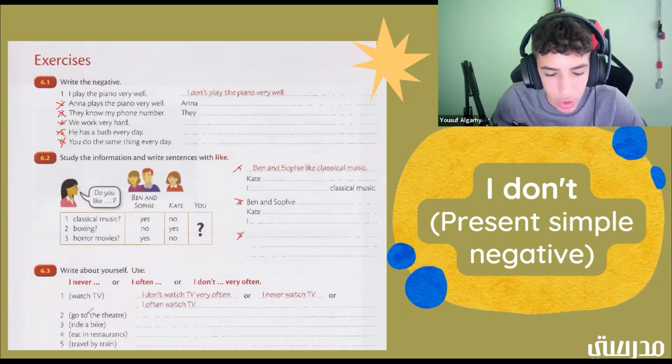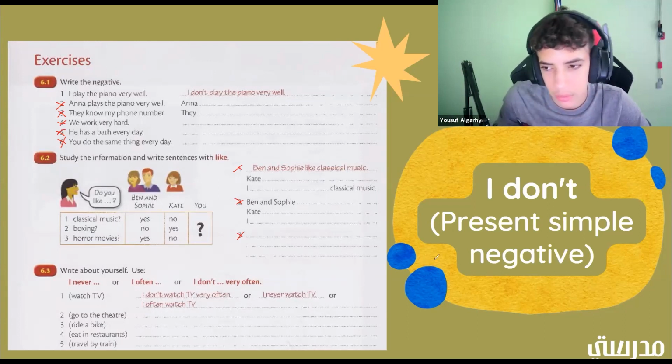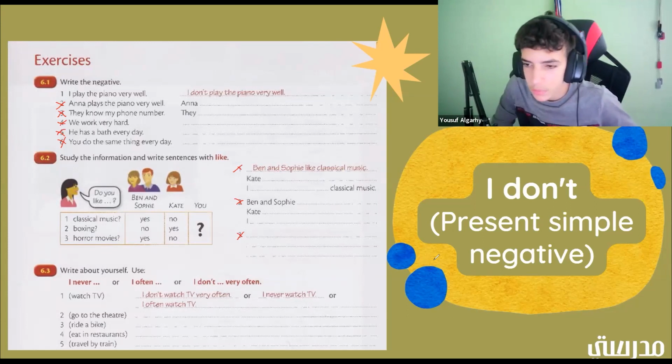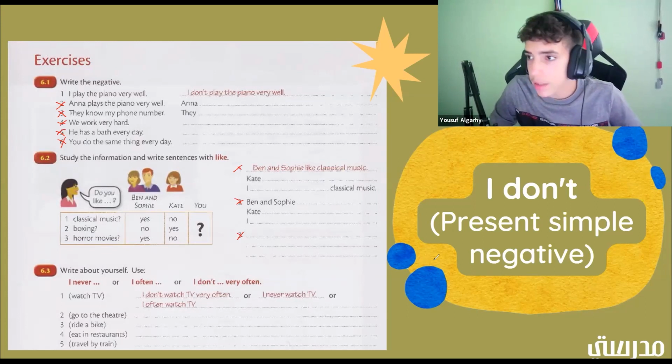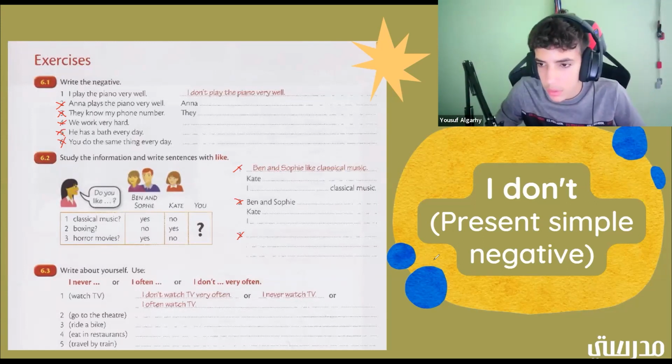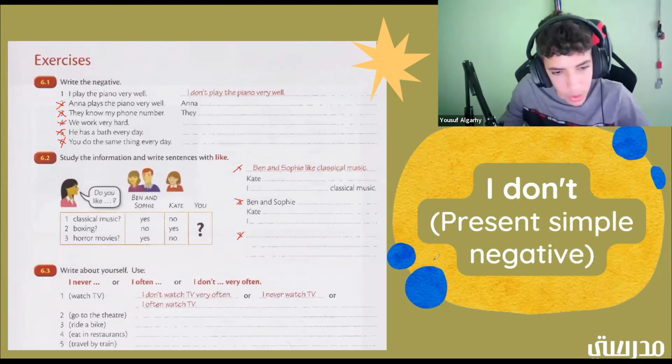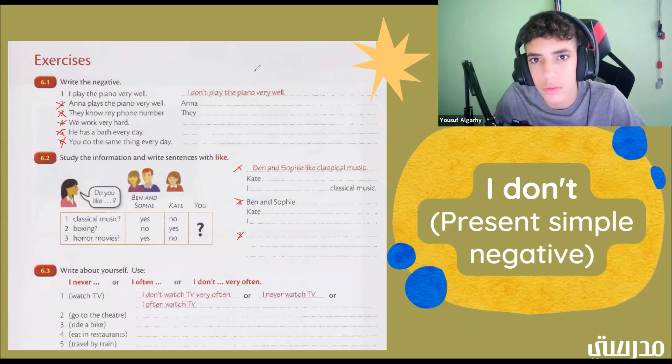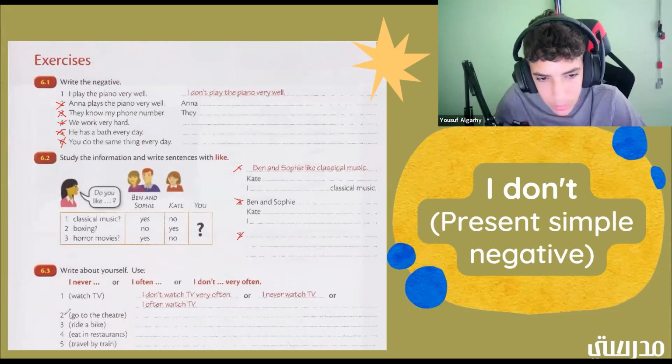So go to the theater. I don't go to the theater. Okay. Anything else? All right. Alrighty. So I don't go to the theater.